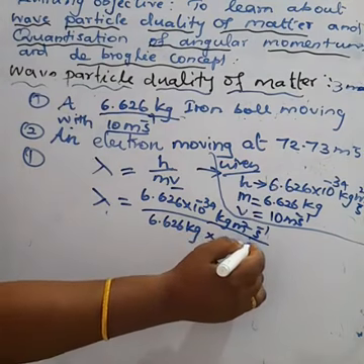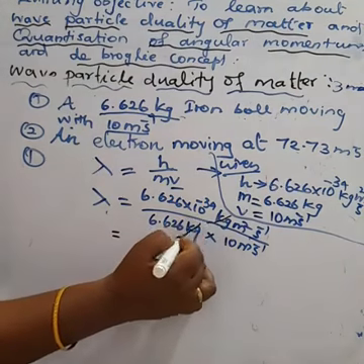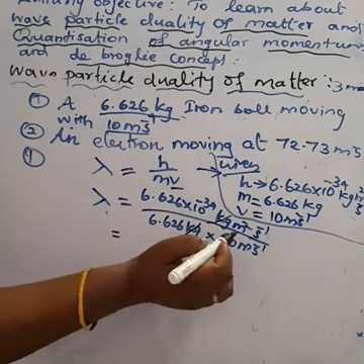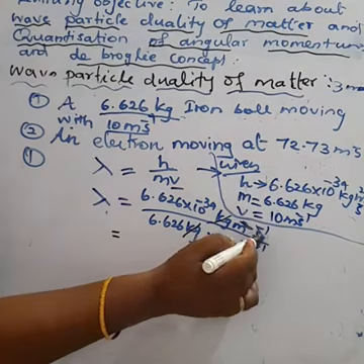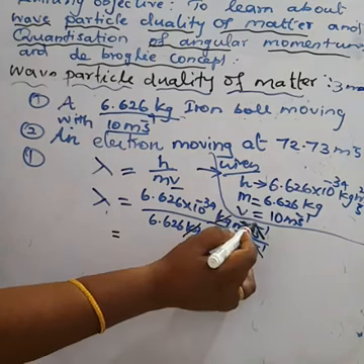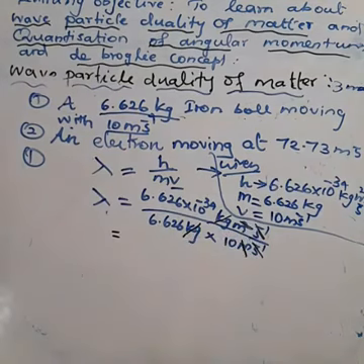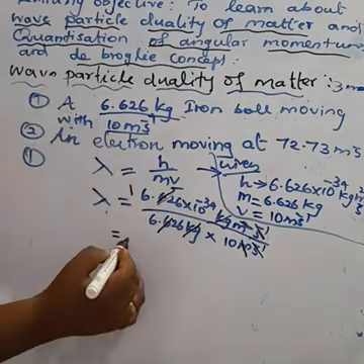Okay, with similar terms we can cut: kilogram and kilogram, meter square and meter, and second inverse and second inverse. So we get 6.626 by 6.626, which is 1. So lambda is equal to 1 into